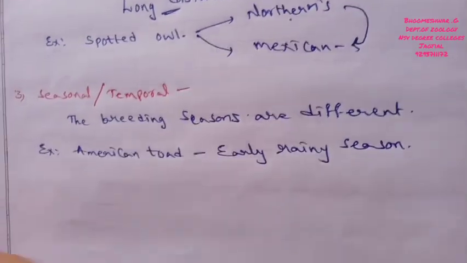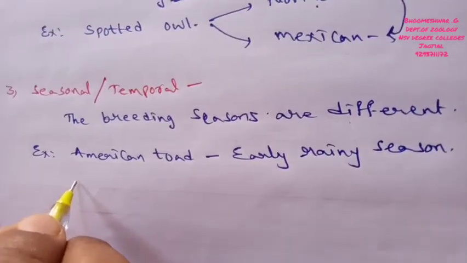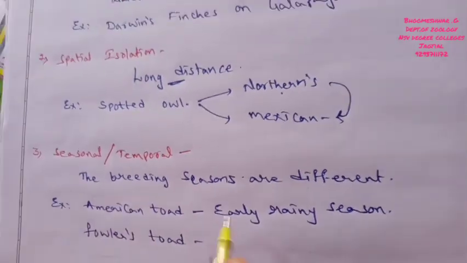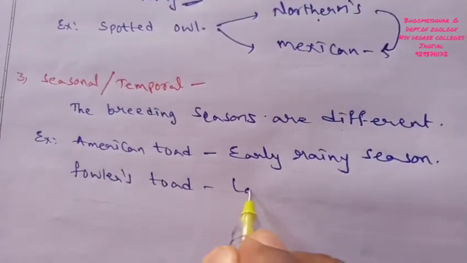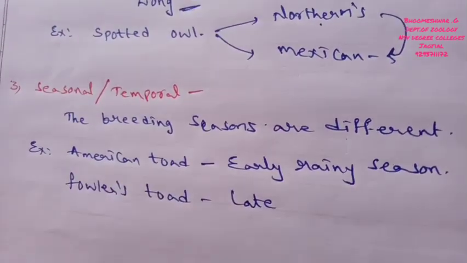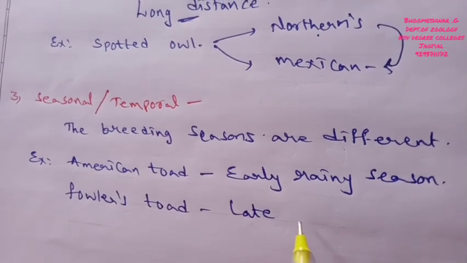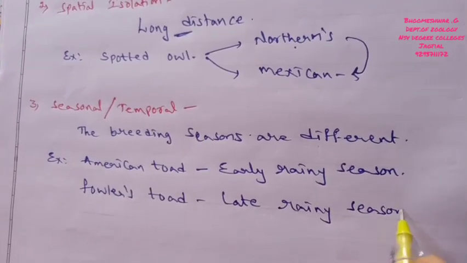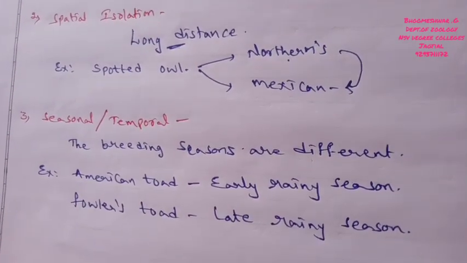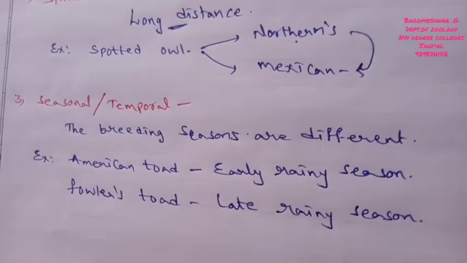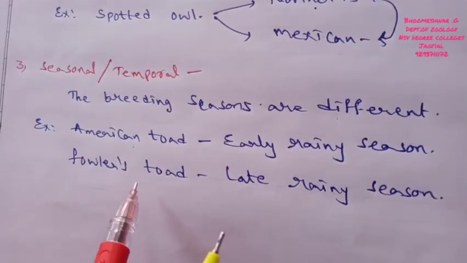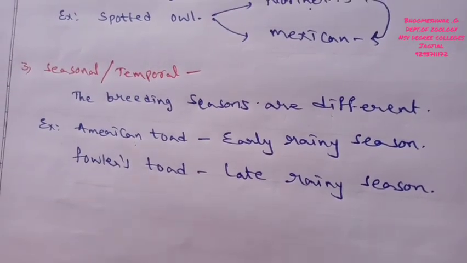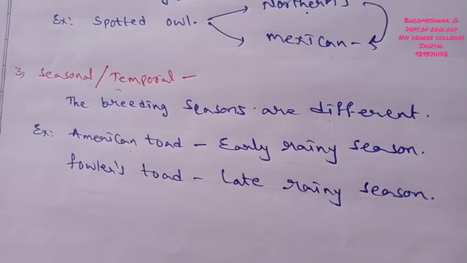At the same time, another species, Fowler's toad, also breeds in a particular season, but not the same as the American toad; it breeds in the late rainy season. So they are reproductively isolated. The breeding seasons of the American toad and Fowler's toad are different, so it is named temporal isolation.